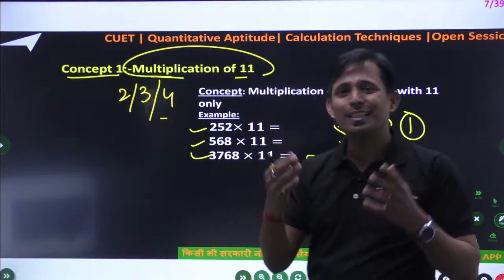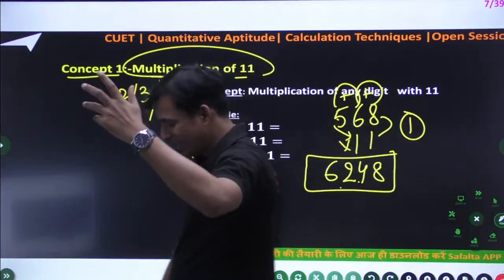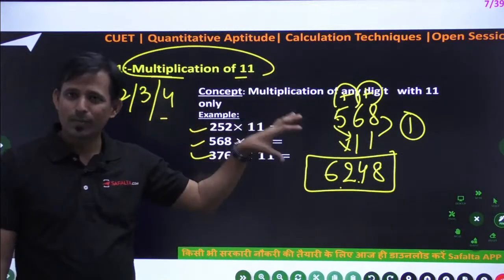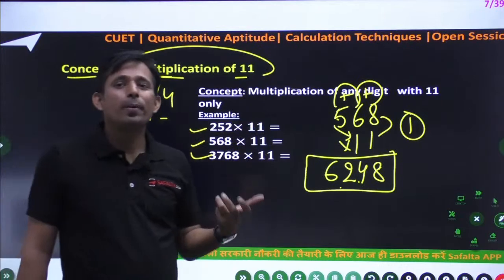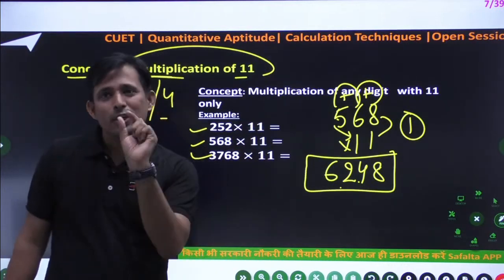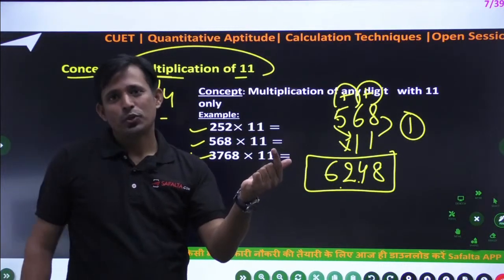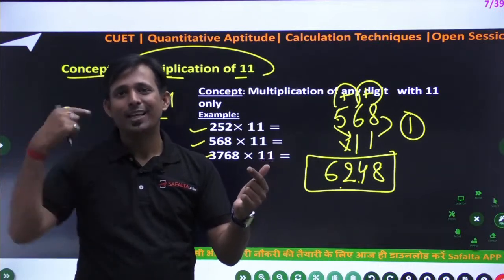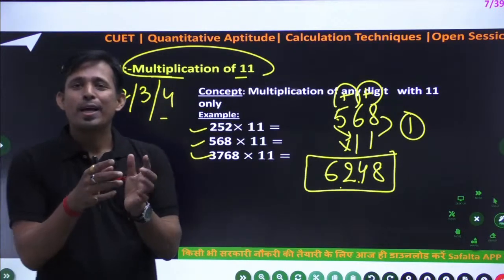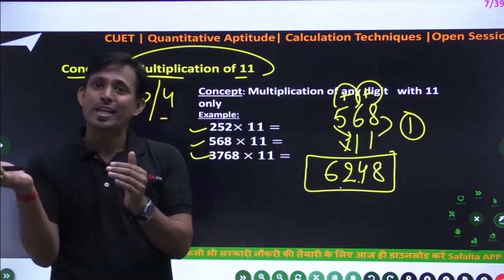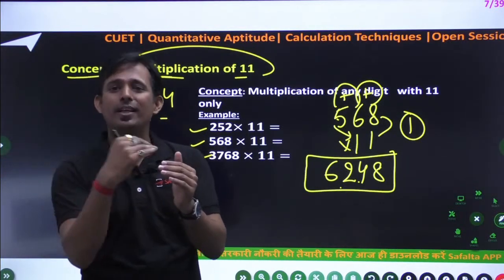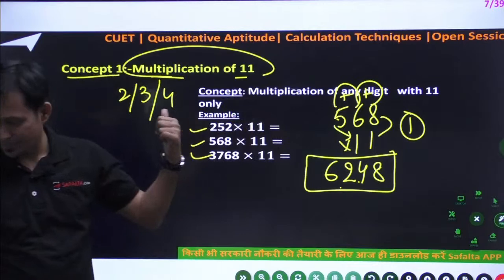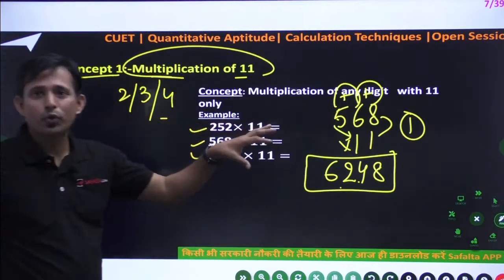This is the 1 minute, this is the 30-second rule, simple. You can use it in your mensuration. Sometimes this type of multiplication will come, and you know the value of pi is equal to 22/7, and 22 will be cancelled out by 11. So in that case you have to multiply, like the volume of a cylinder is equal to pi r square h. So for pi r square h, if you have to multiply the numerator, then you have to use this rule. Okay, so I think this will be okay for all of you.